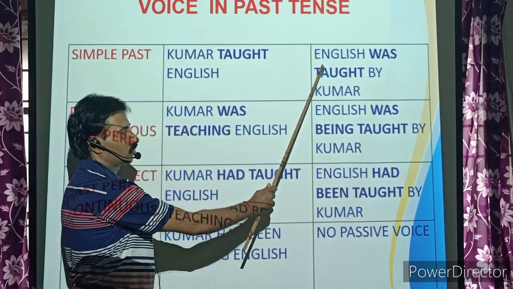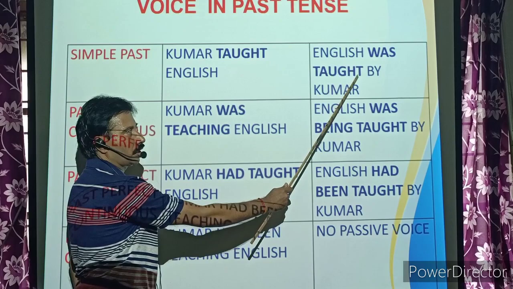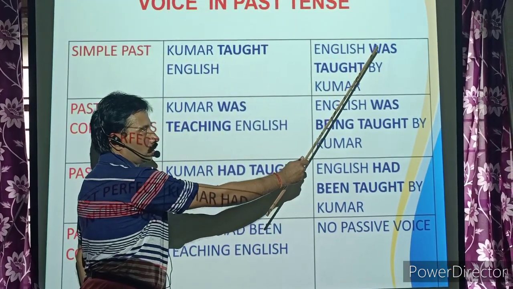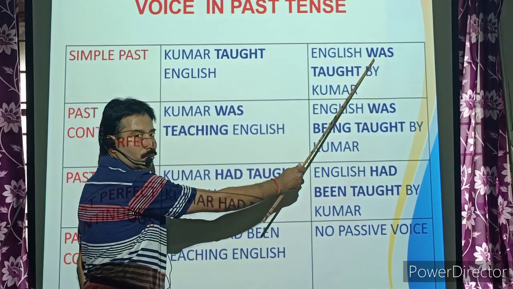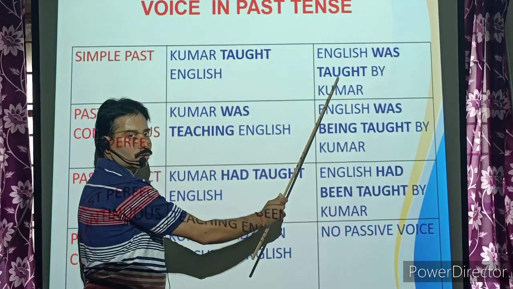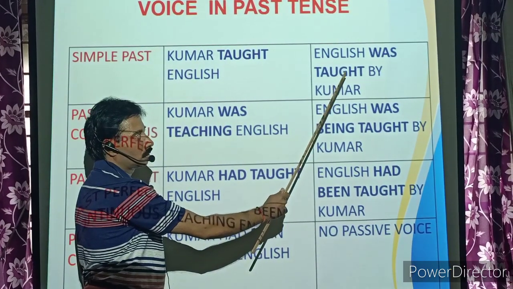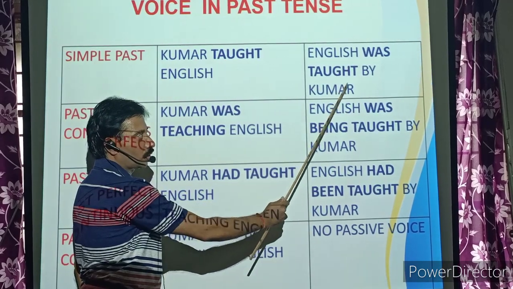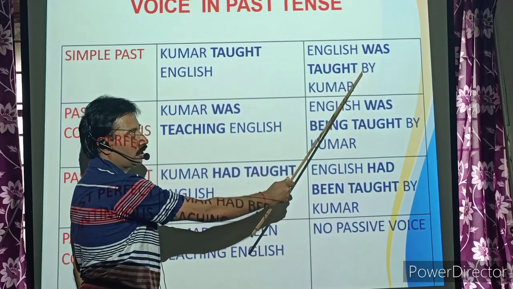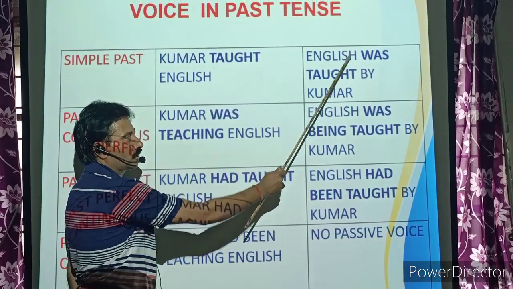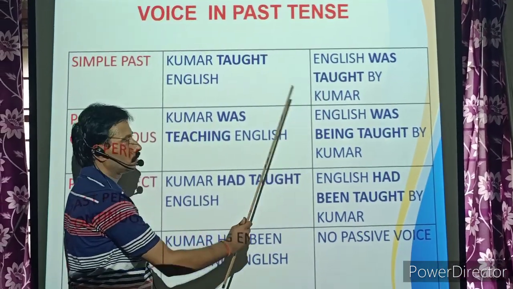And here English was taught by Kumar. English is subject, was, you must take the past tense form of the be verb, plus V3 taught, the past participle form, plus by agent. Before the agent you are supposed to use the preposition by, plus object.